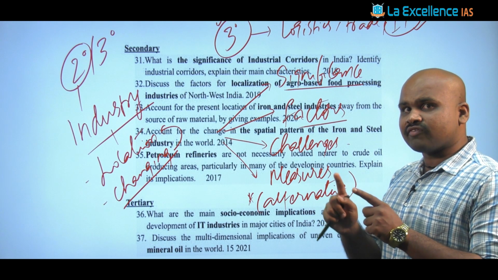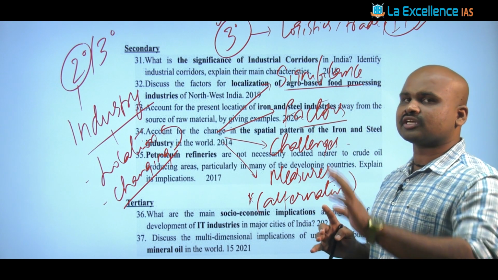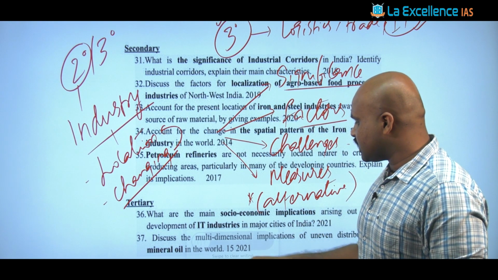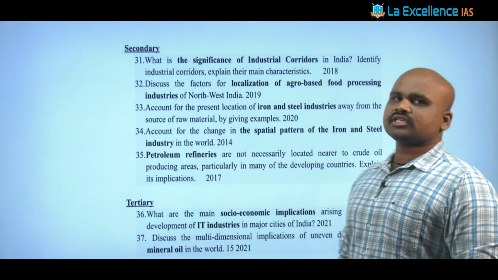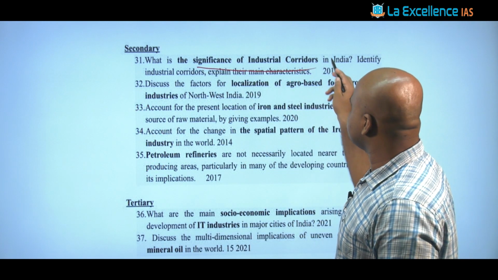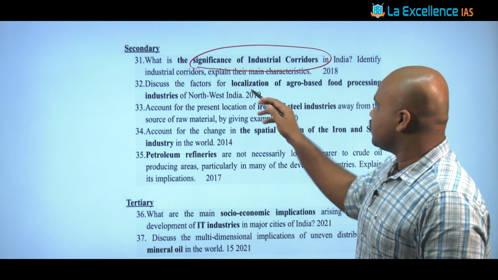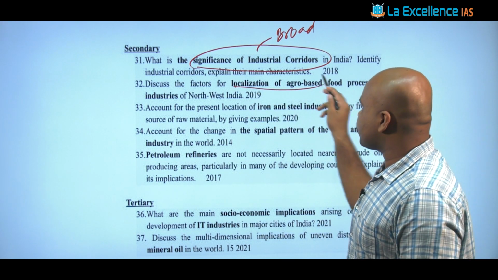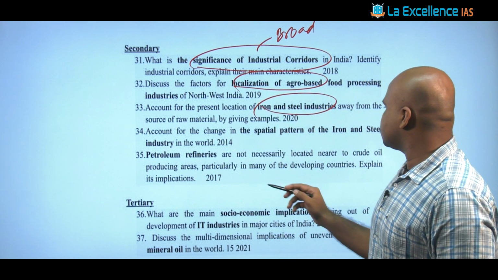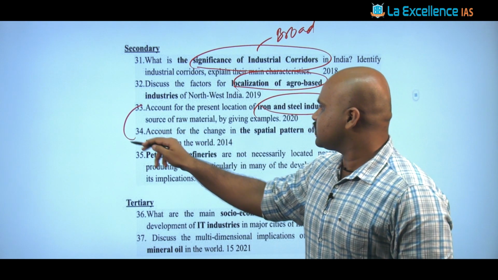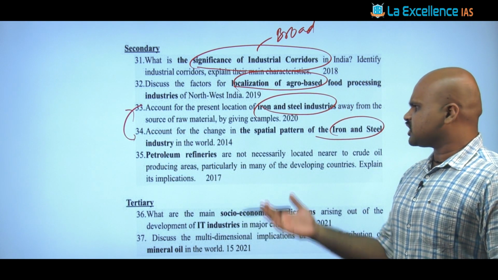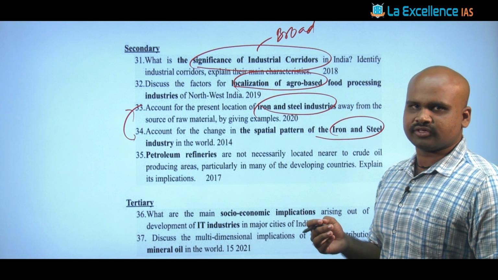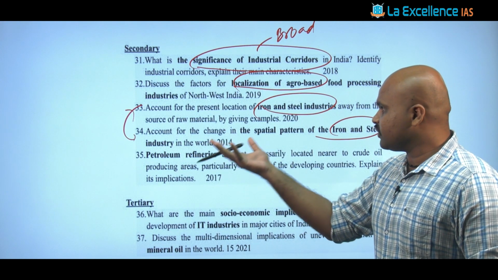Please remember that it has an element of differentiation with respect to your primary sector and the notes on the primary sector. Once we have discussed this notes making aspect, now let's see the kind of questions that are being asked. The significance of industrial corridors is a very, very broad question that they have gone for. Then the location of agro-based industries, the location of iron and steel industries. Again, look at this, they have repeated this question with respect to iron and steel industries. The spatial pattern is nothing but the determining factors of location of the iron and steel industry, repeated in 2014 and 2020.